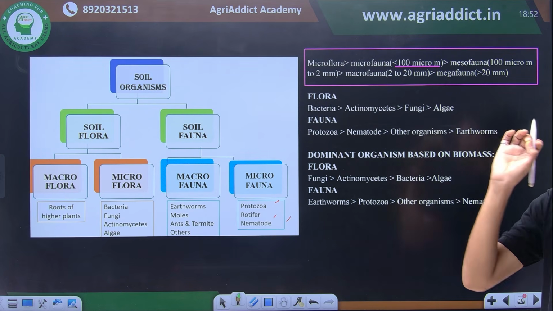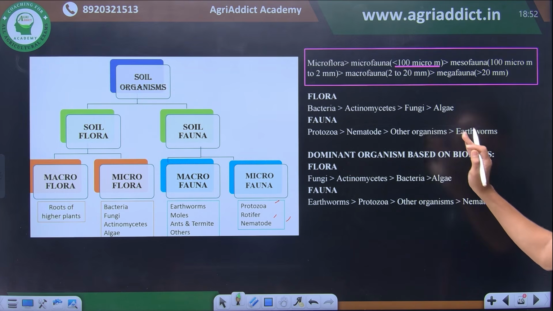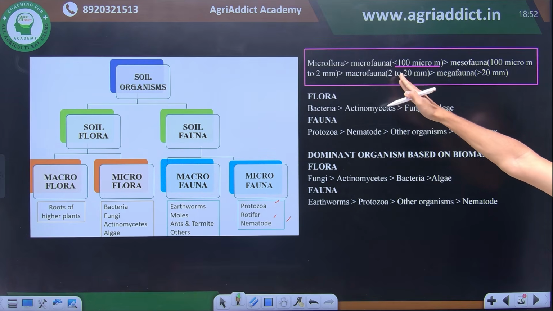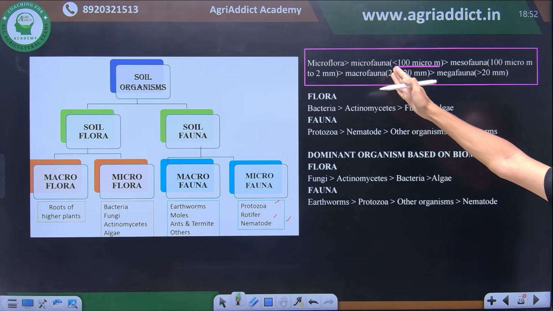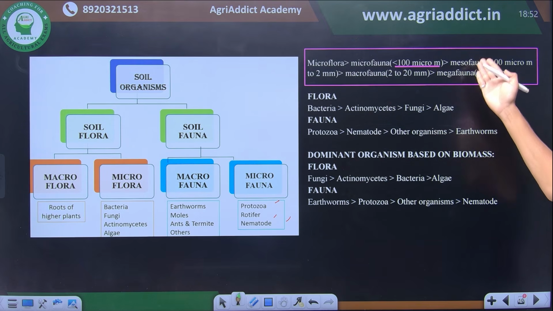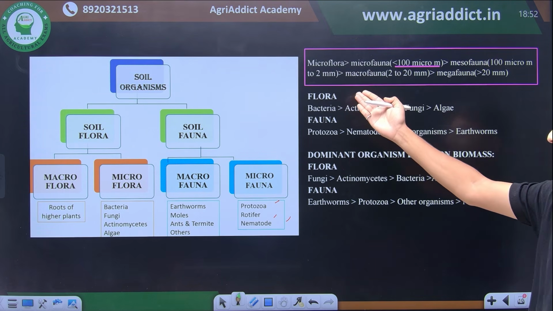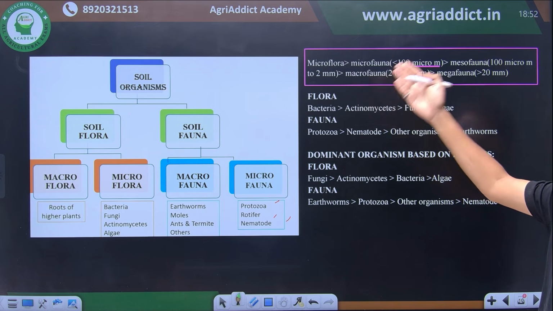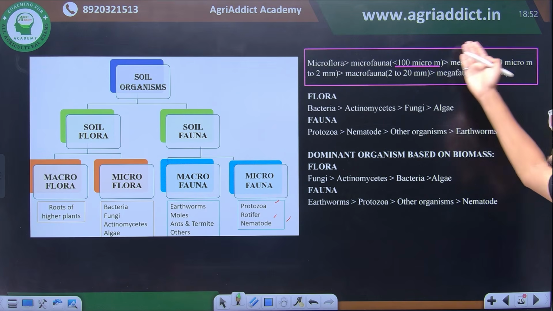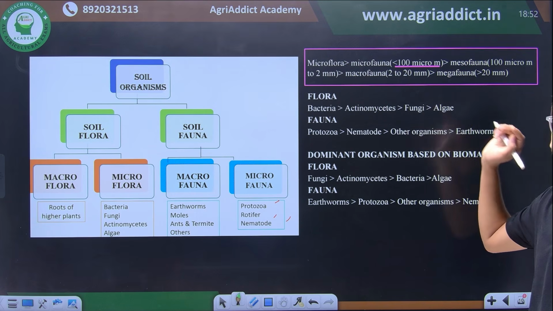So if it asks you to arrange in a significant order, do not forget: we have the maximum number of microflora in the soil, followed by microfauna. Microfauna are the organisms with less than 100 micrometer of size. Then we have mesofauna, which ranges from 100 micrometer to 2 millimeter. Then followed by macrofauna, and then megafauna. Megafauna is the least number of soil organisms found in the soil.